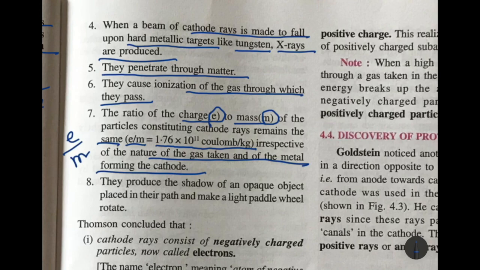Next, they produce the shadow of an opaque object placed in their path, and they make a light paddle wheel rotate. A paddle wheel is like a fan. A very light paddle wheel was placed in the path, and it started rotating. That means the rays had some force.